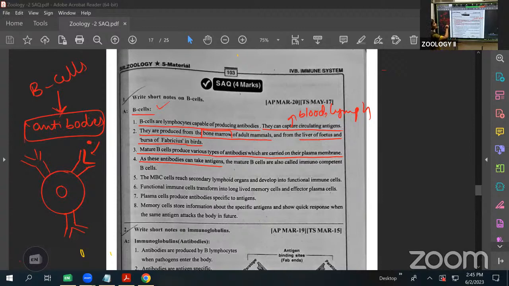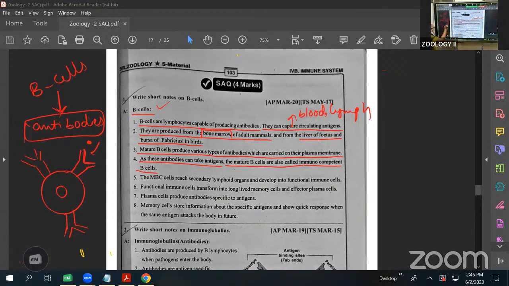The mature B cells are called immunocompetent B cells. They are produced from the bone marrow and they enter into the secondary lymphoid organs and form functional immune cells.